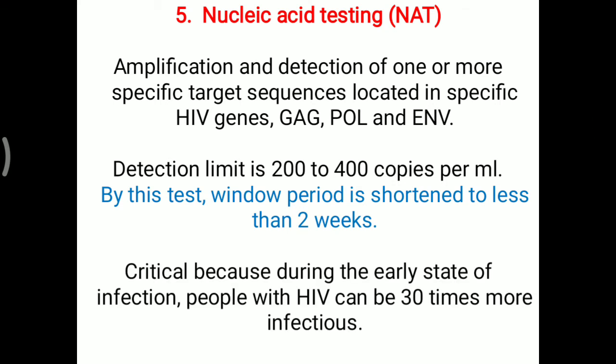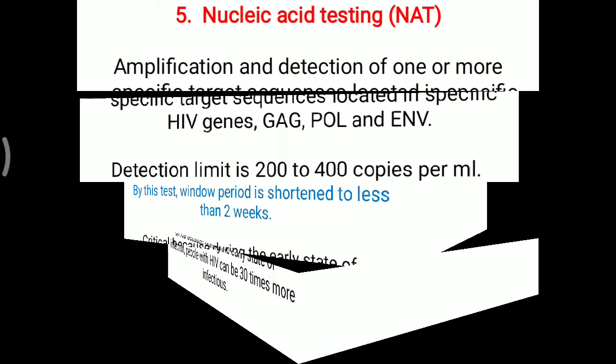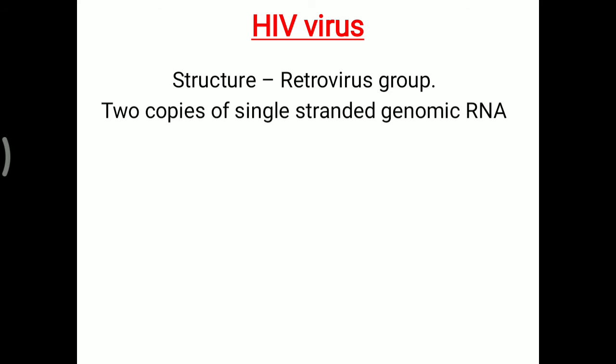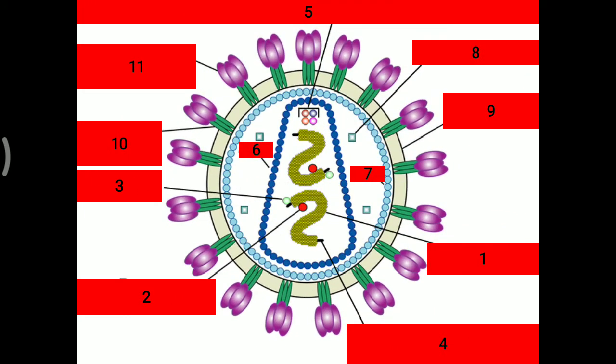This is critical because during the early stage of infection, people with HIV can be 30 times more infectious. Even in the early phase we can detect it, and we can prevent disease progression with the help of this testing. Further about this HIV virus, the structure is based on the retrovirus group. Two copies of single-stranded genomic RNA are present in the HIV virus. Mostly protein components like P32 are present. So the details of this structure we will look at here.